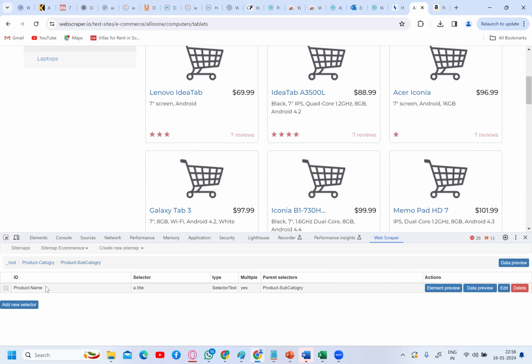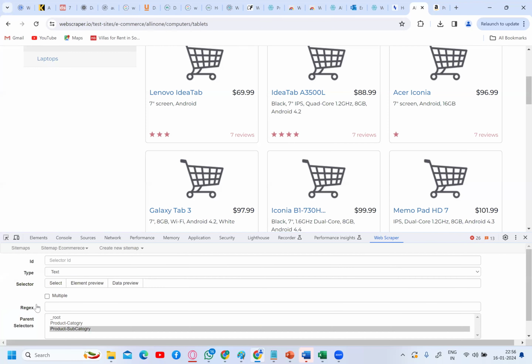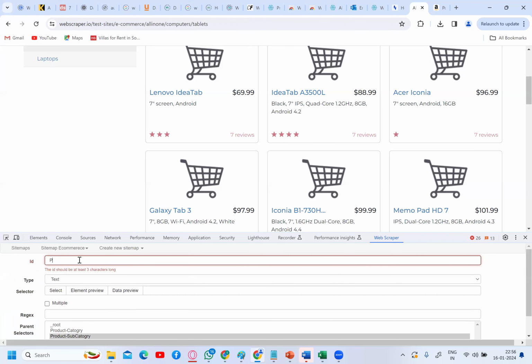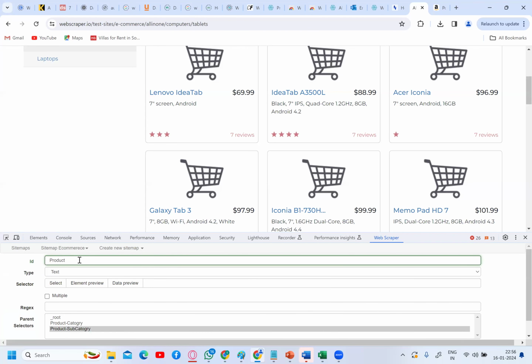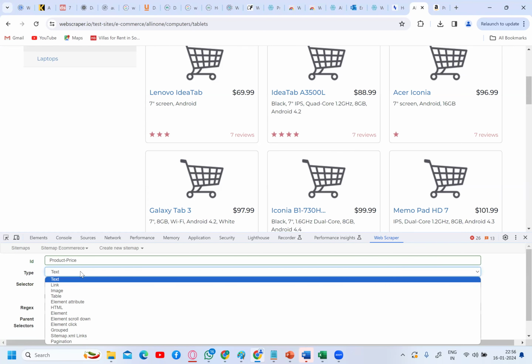Now under subcategory, again I need to create. See, under subcategory, I have different product descriptions. See, different product attributes. So I should be under subcategory only. I should not get into the product name. Be careful here. Again, I'm adding a new selector called product price. See, what is product price? $69.99. Yes or no? So again, this is also a text.